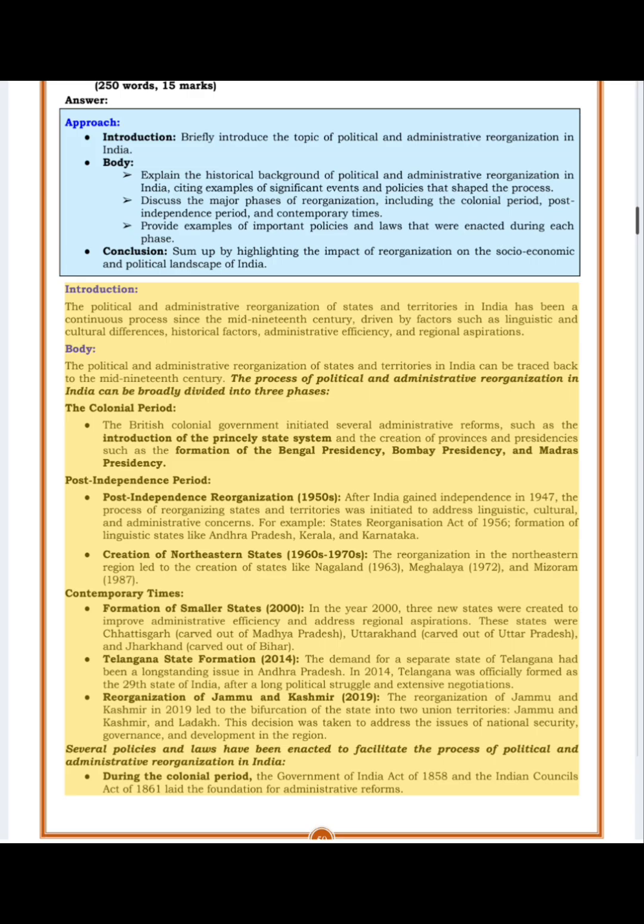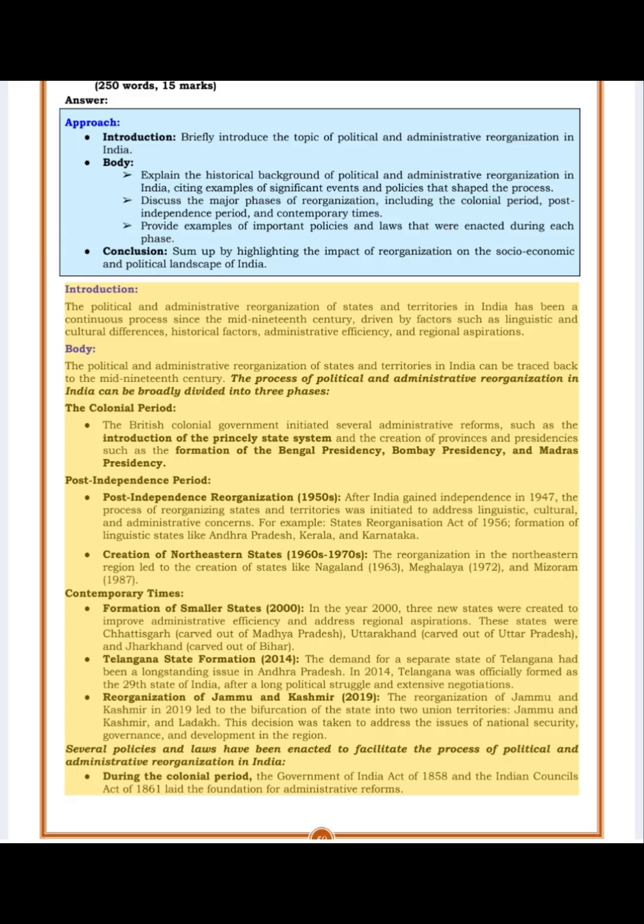Introduction. The political and administrative reorganization of states and territories in India has been a continuous process since the mid-19th century, driven by factors such as linguistic and cultural differences, historical factors, administrative efficiency, and regional aspirations. Body. It can be traced back to the mid-19th century. The process can be broadly divided into three phases.